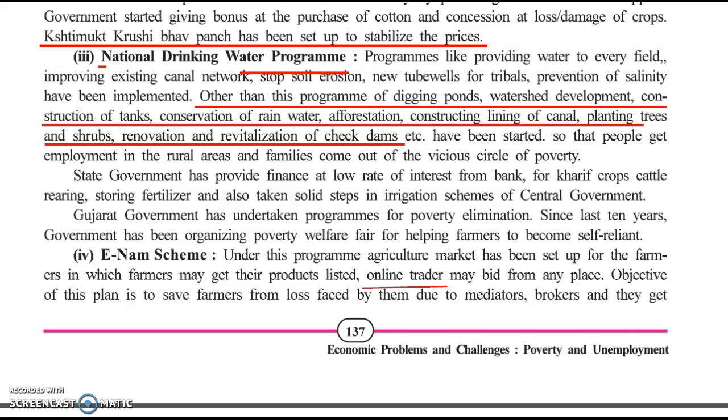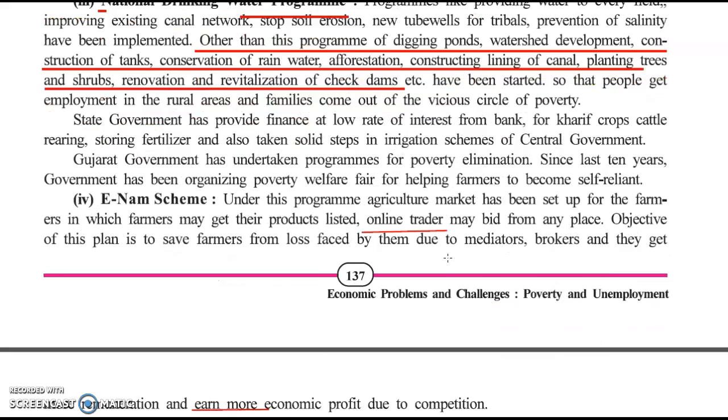A national drinking water program, which included digging of ponds and watershed development, construction of tanks, conservation of rainwater, afforestation, lining of canals, planting trees and shrubs, renovation and revitalization of check dams to increase employment in rural areas.